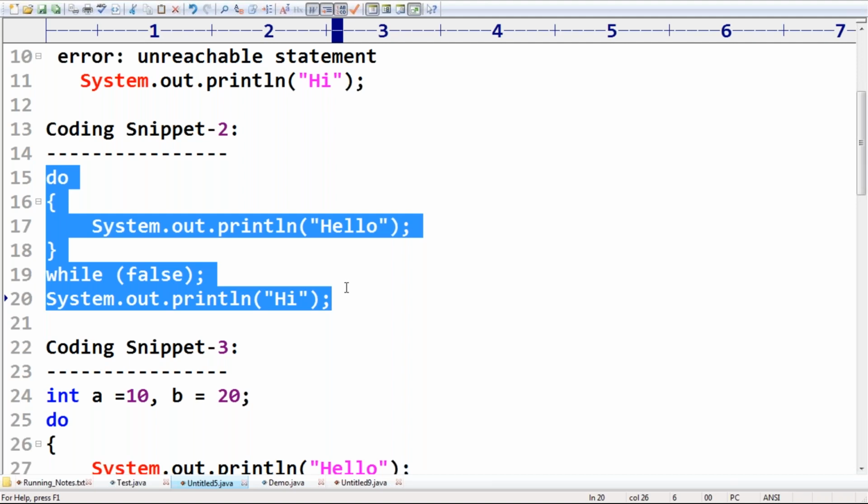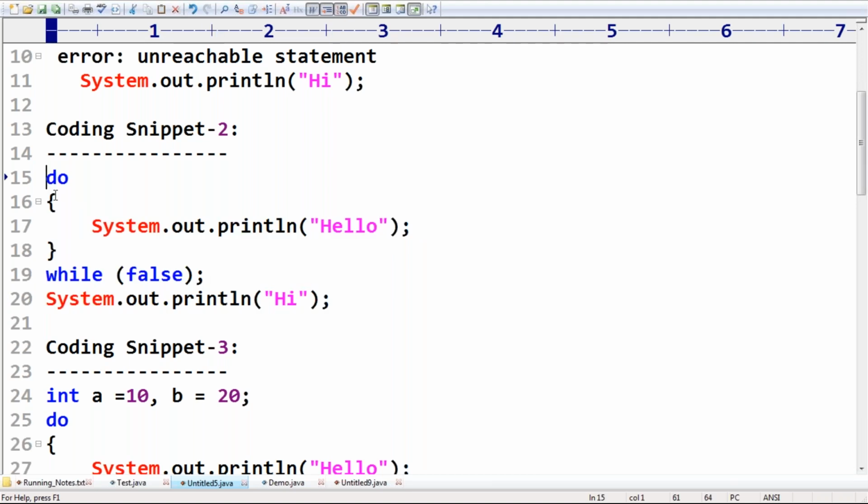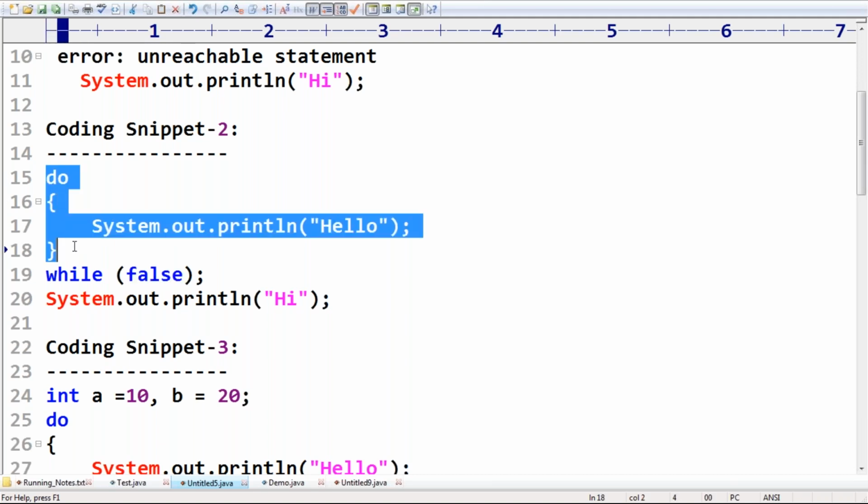Yes, perfectly. This one is valid. What is the reason for that? Very simple. Here it is false, the loop body. Most of the people are going to feel, because of previous knowledge, whatever things we covered in while, that yes, it is invalid.